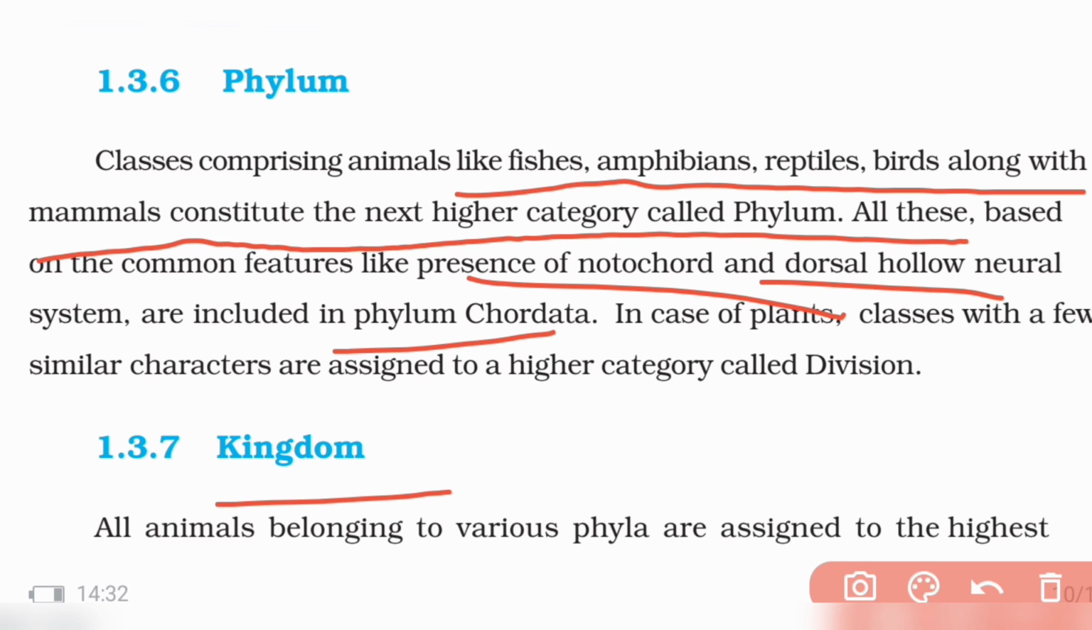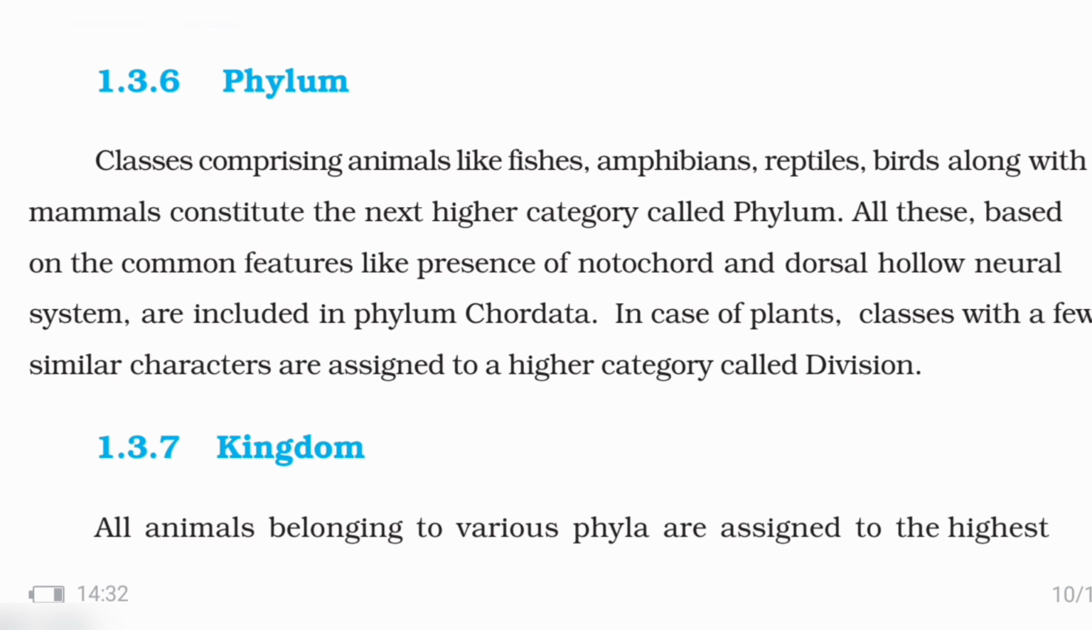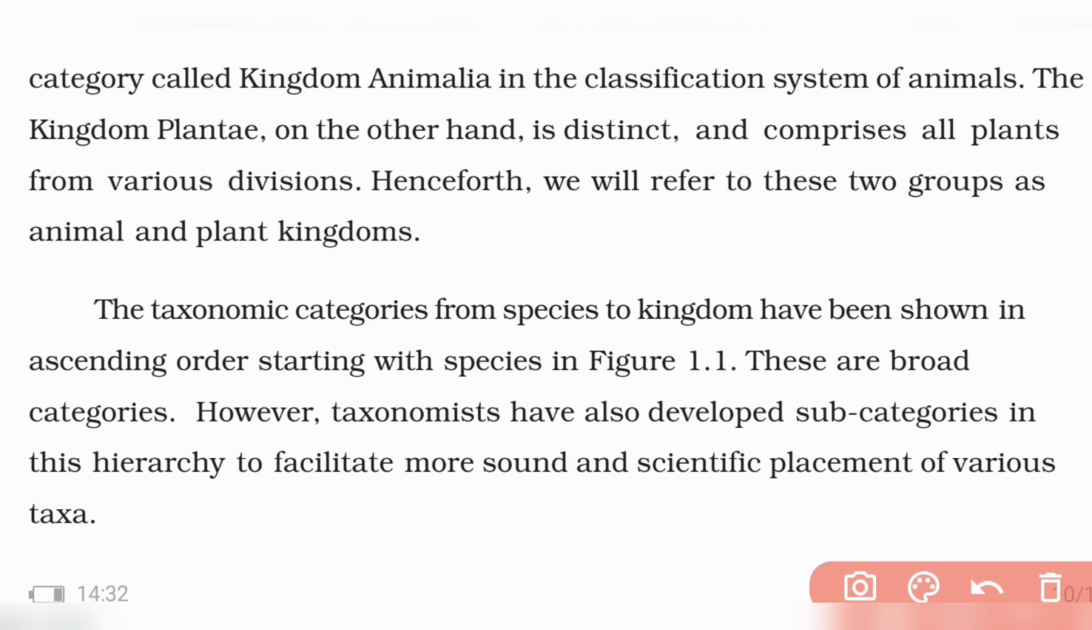Next, kingdom. So there are different kingdoms. You put the phyla into different kingdoms. So kingdoms are what? Plant kingdom, animal kingdom, fungi, protista; like that you have different kingdoms.